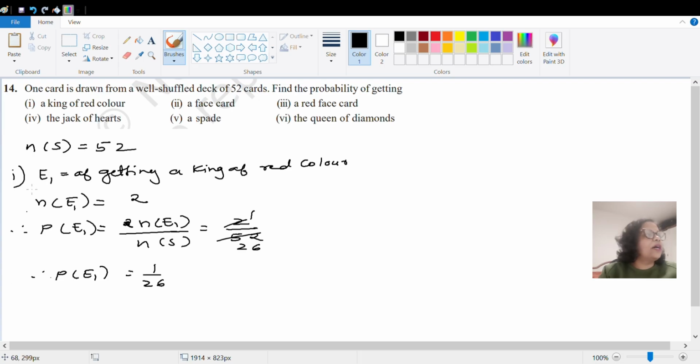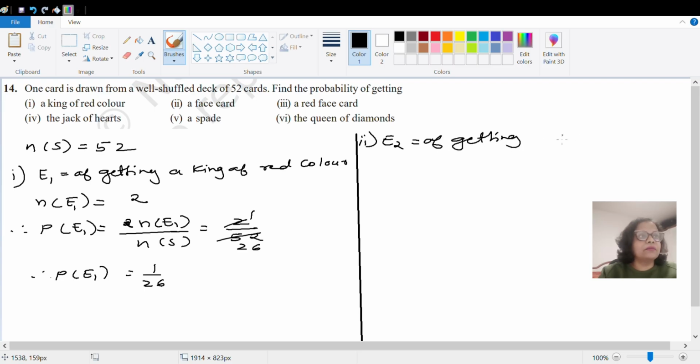Let us go to the next question, where we have to find the probability of getting a face card. So let E2 be the event of getting a face card. How many face cards are there in 52 cards of this playing card game? In every category there are three face cards, and there are four such categories, right? So n of E2: how many elements are there of getting a face card in the deck?